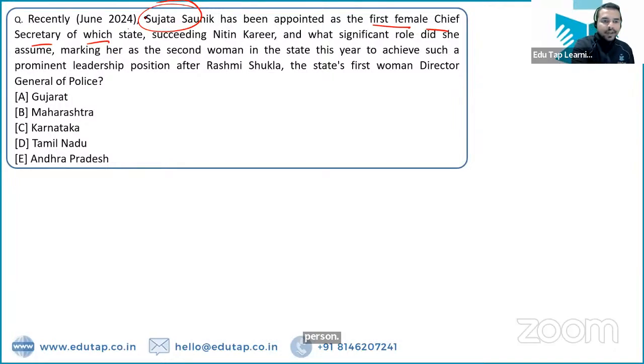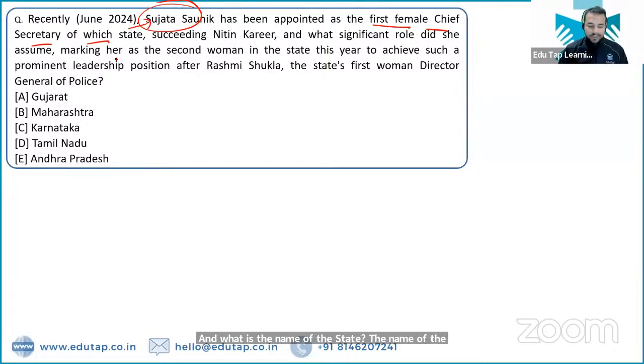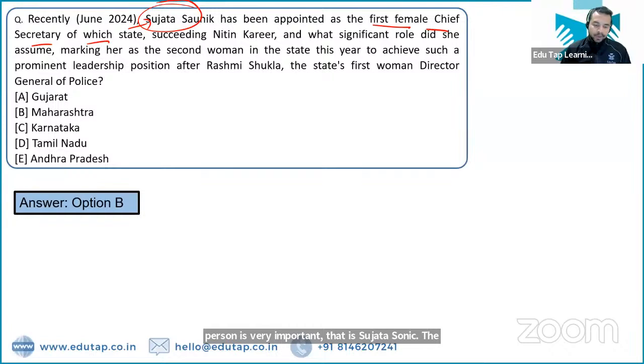The name of the person is very important. That is Sujata Saunik. The name of the state is Maharashtra. Absolutely right. Maharashtra is the right answer.